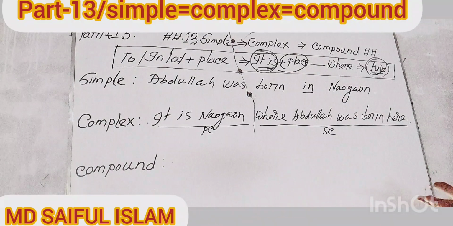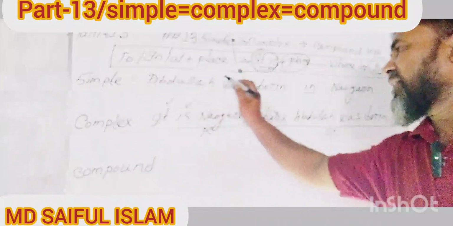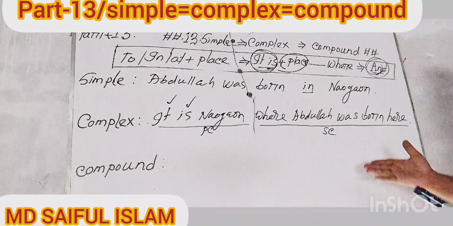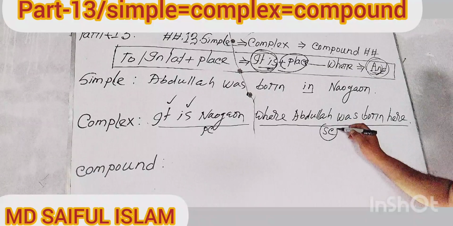you were told in my previous classes, my dear learners, that a principal clause is a clause where there is a subject and a finite verb. Of course, you have understood clearly, my dear learners. And the second clause, of course, is the subordinate clause.